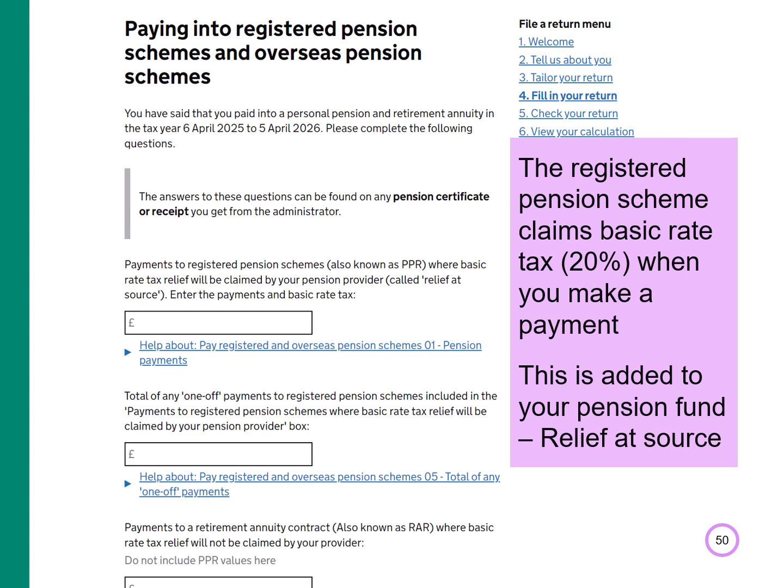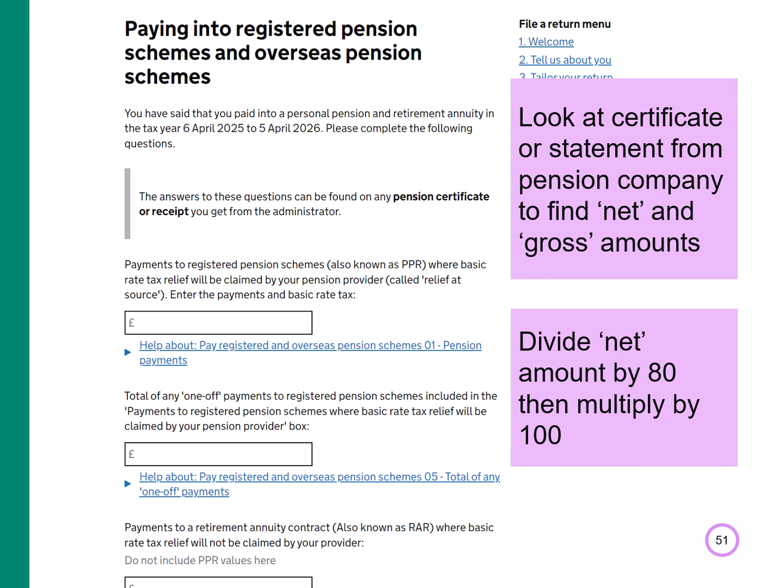When you make a payment to a registered pension scheme, they claim the basic rate tax, that's 20%, on your behalf. They add this into your pension fund along with the payment you've made. This is known as relief at source.